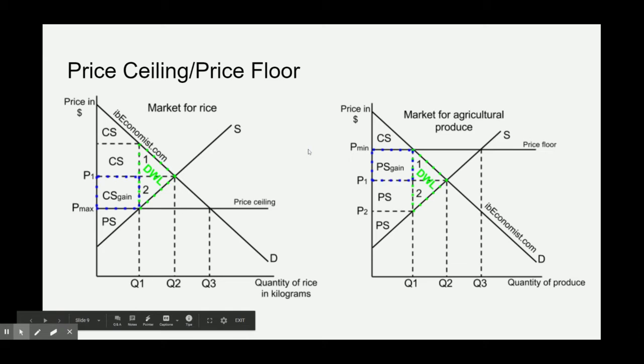Fun. We're talking about price ceilings and price floors. Here's the thing that's confusing about them. Price ceilings are actually below the market equilibrium price, the market equilibrium price being right here. The price ceiling is below it. Think of a ceiling as something preventing you from getting to the second floor, as if you had some sort of superhero jumping powers.